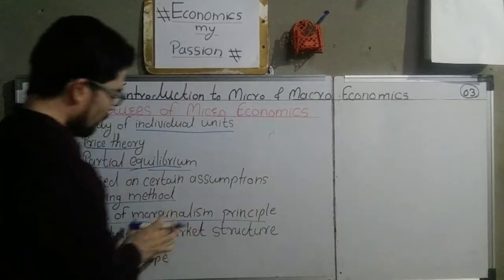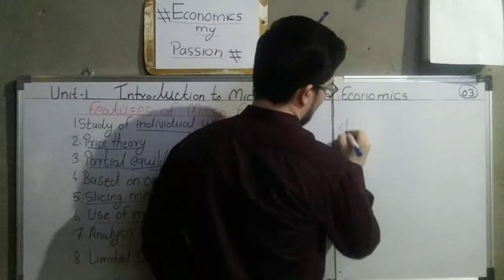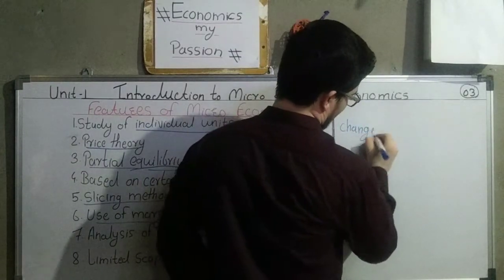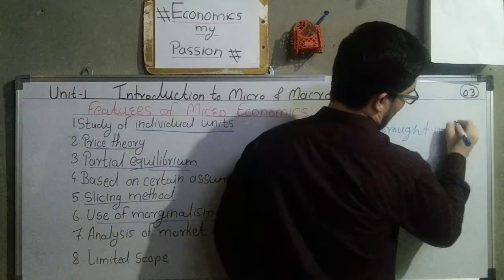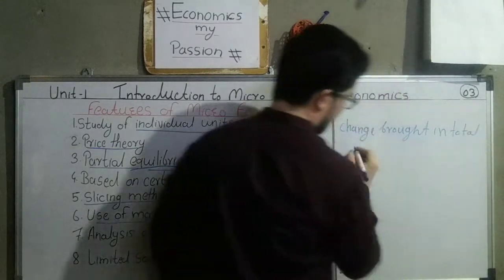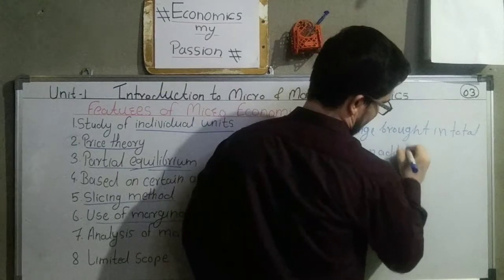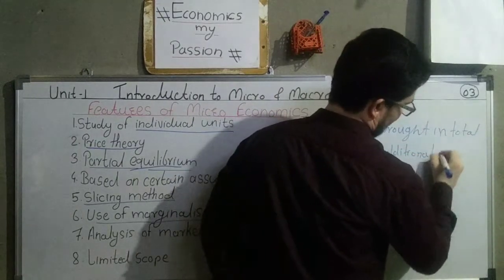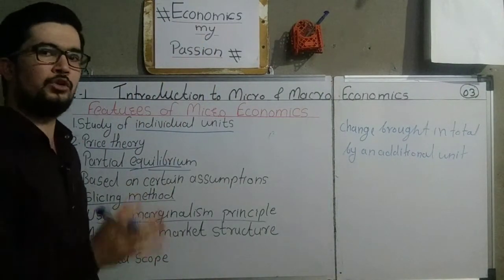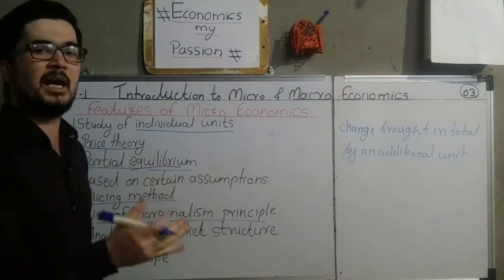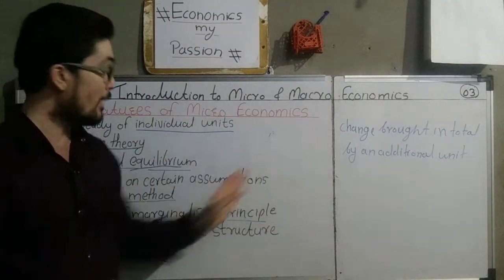So coming to this point, what is meant by marginal? Marginal का मतलब क्या होता है? It is change brought in total by an additional unit. टोटल जो है उस टोटल में चेंज किस तरह से आएगा जब कोई एक चीज बदलेगी, मतलब एक चीज उसमें ऐड होगी, that is called as marginal.